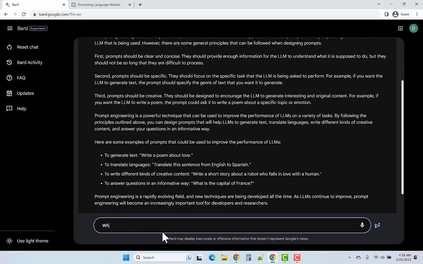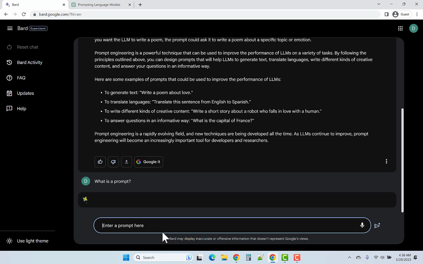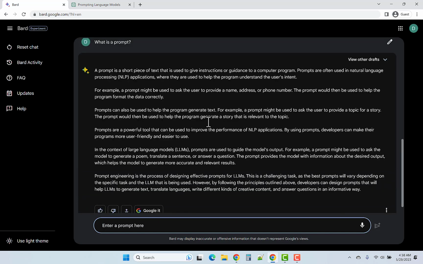Let's try Google Bard. What is a prompt? All right, a short piece of text used to give instructions or guidance to a computer program. All right, so it's a powerful tool.